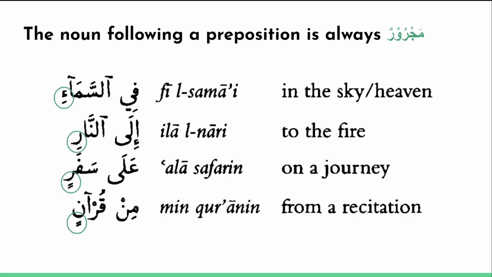And that noun is always in the majroor case. If you go back to our lesson on case endings for nouns, you'll remember that we said the majroor case is the case of a noun that appears after a preposition, and is typically indicated by a kasra ending. So fis sama'i. It would be wrong to say fis sama'u. It has to be fis sama'i, ilan nari, ala safarin.